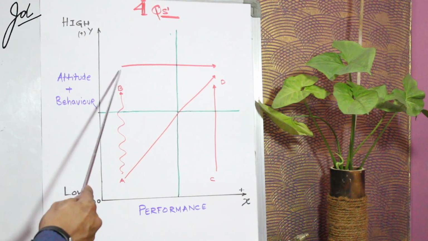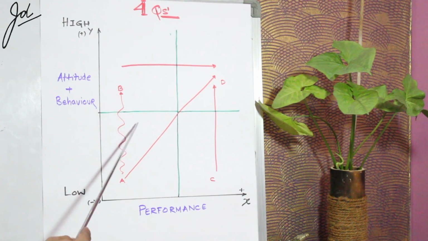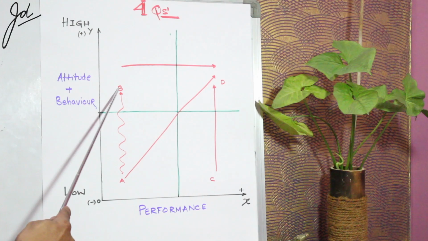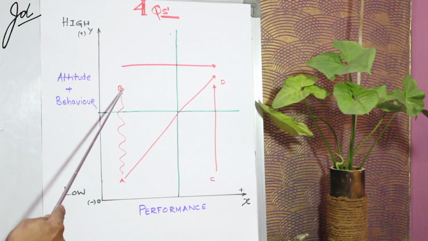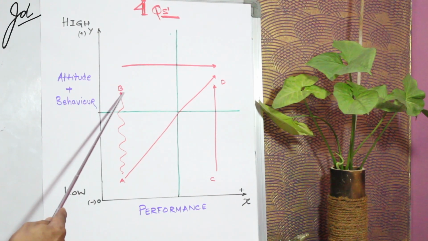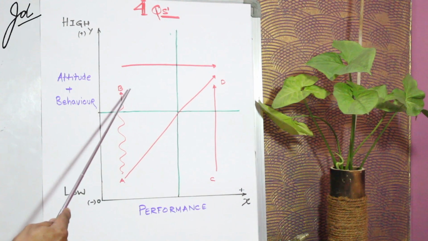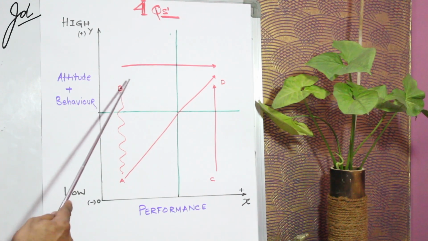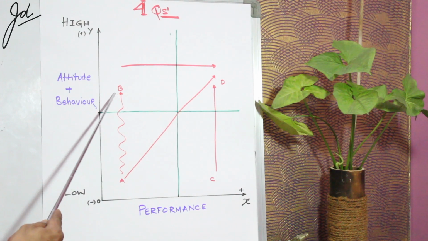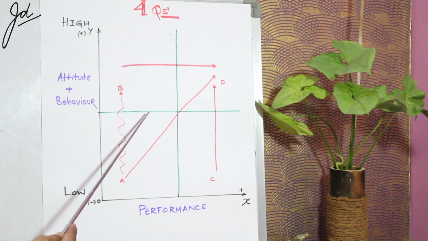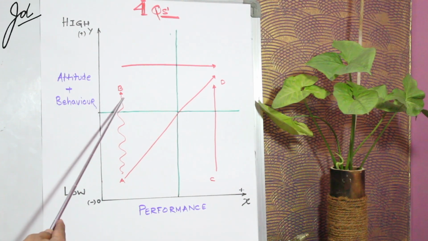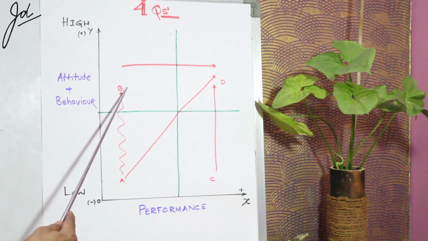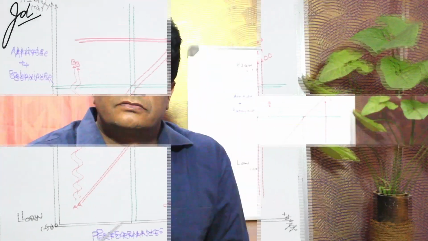Thereby, the B quadrant people are people who already exist in the organization with high attitude and great behavior. These individuals are an asset to the organization if performance can be improved. The B quadrant people are those happy-go-lucky and good people in the organization whom everybody wants to be associated with, but they are never the shining stars because they lack performance.